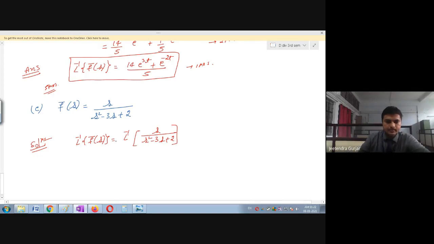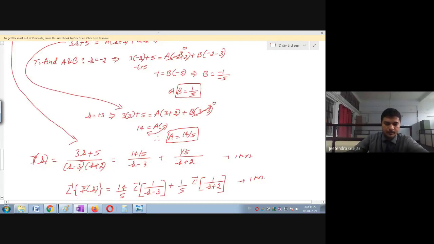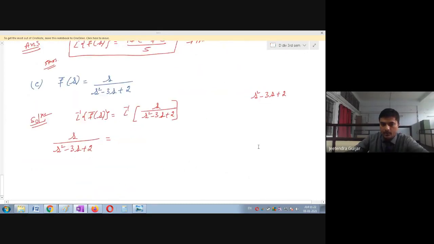Okay, so here I have to split this: s divided by s square minus 3s plus 2. Again, I cannot split this directly. So what I will do, I will use this. First I have to take the equation. See, whenever they ask, you please see that directly you cannot split any equation with a power of square, as we have done here. Directly we have taken s minus 3, s plus 2. But here we don't have that. So what do you have to do? First split this equation. So you know already.